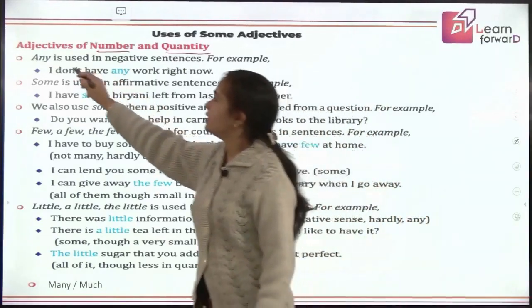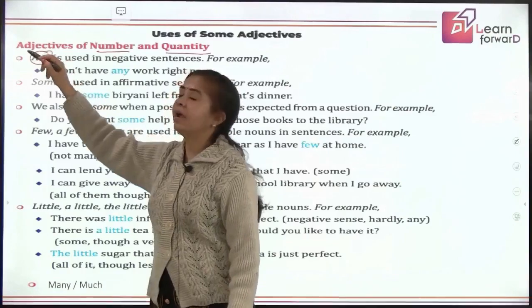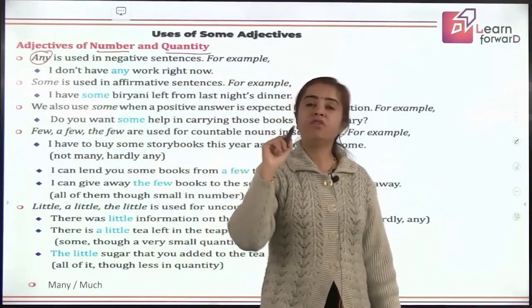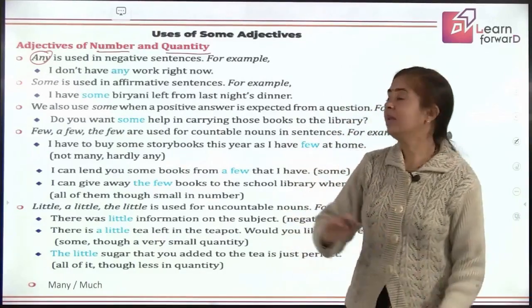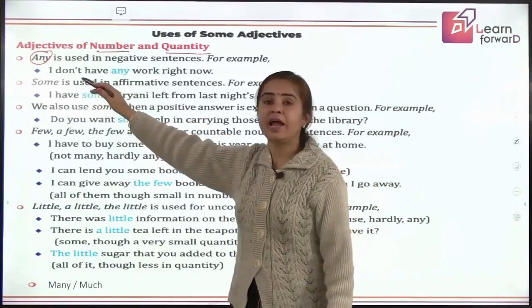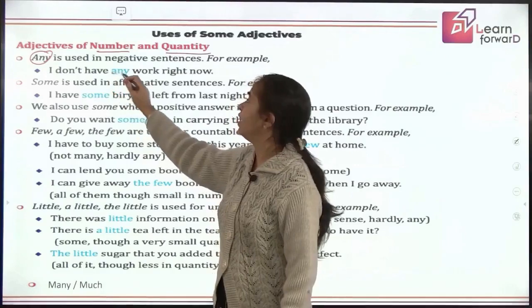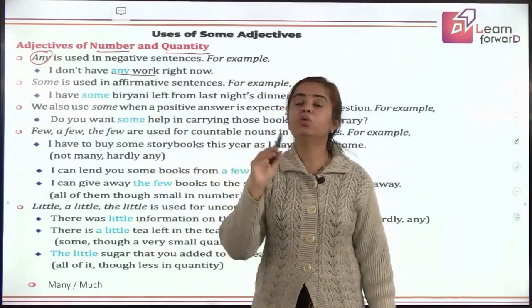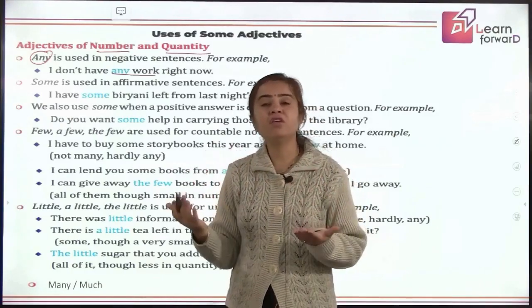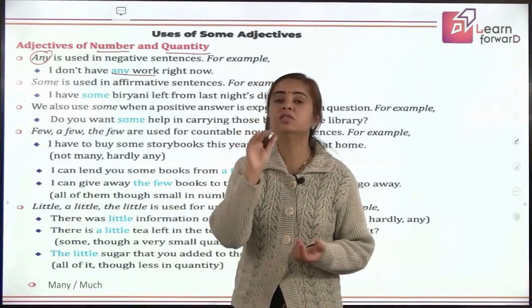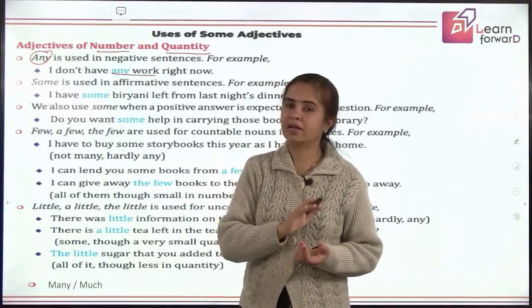Now, any is an adjective and it is used when we want to talk in a negative way, right? For example, if I say I don't have any work, I cannot say I don't have some work to do. I say I don't have any work to do. So that any shows the absence of that thing, right?